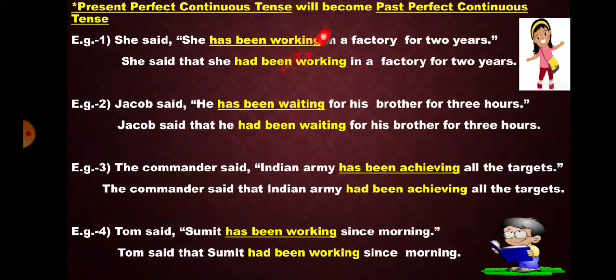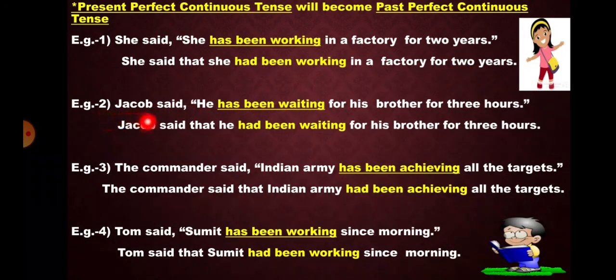Present perfect continuous tense will become past perfect continuous tense. For example, she said she has been working in a factory for 2 hours. Now, here our reporting verb is in past tense, so there will be a change in the tense of reported speech. Has been working will change into had been working. She said that she had been working in a factory for 2 years.